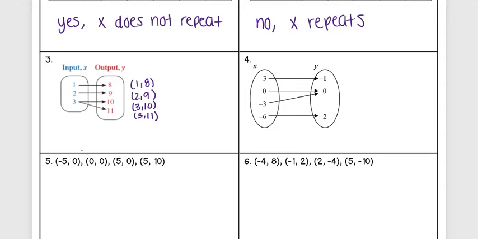But again, I need to see if this is going to be a function. So again, x cannot repeat. I see my 1 only goes to 8. My 2 only goes to 9. However, I see that my 3, it goes to 10 and it goes to 11. So my 3 repeats. So since my 3, my x repeats, this is no. And again, my reasoning, x repeats.